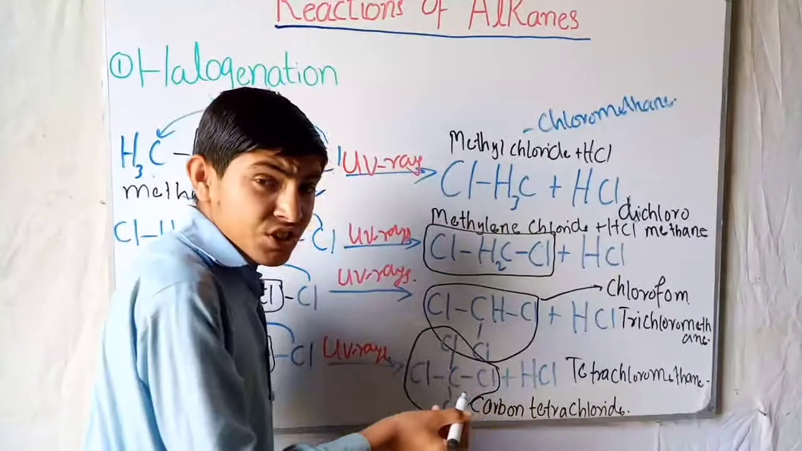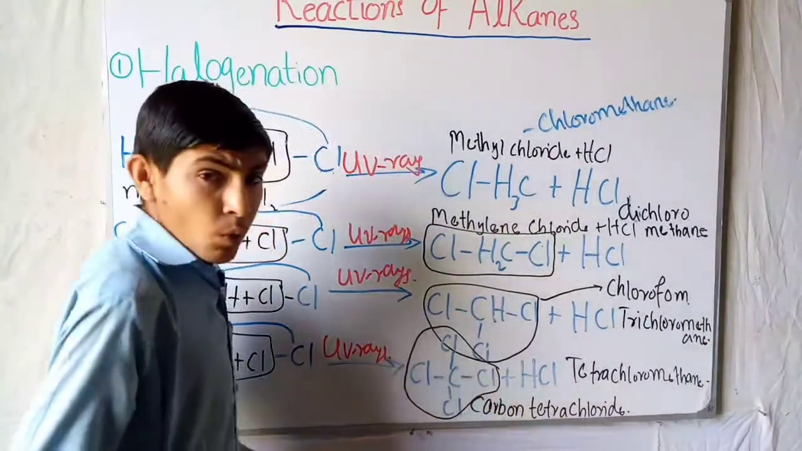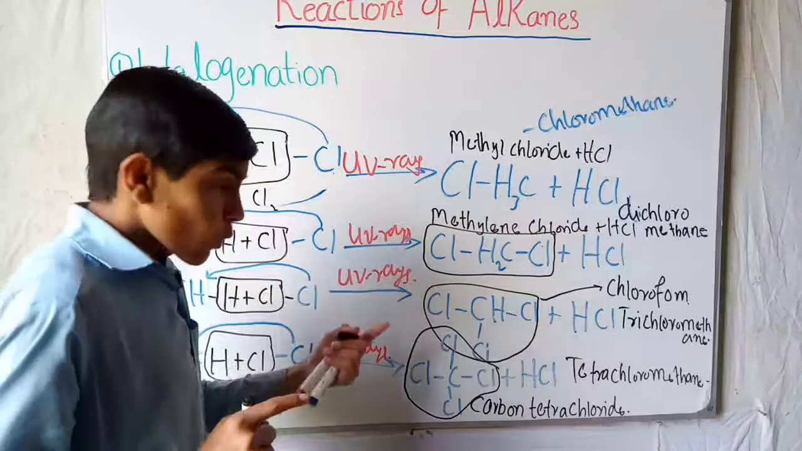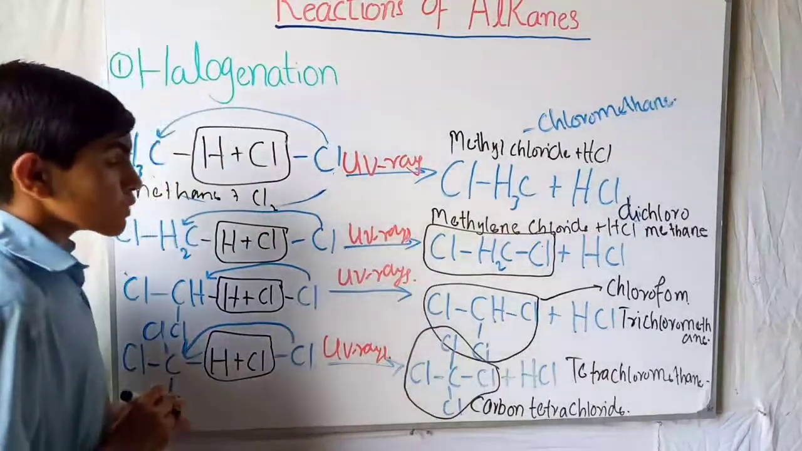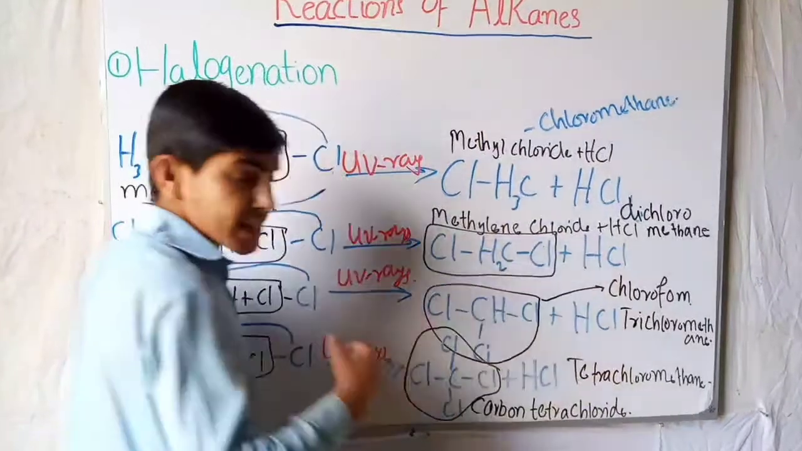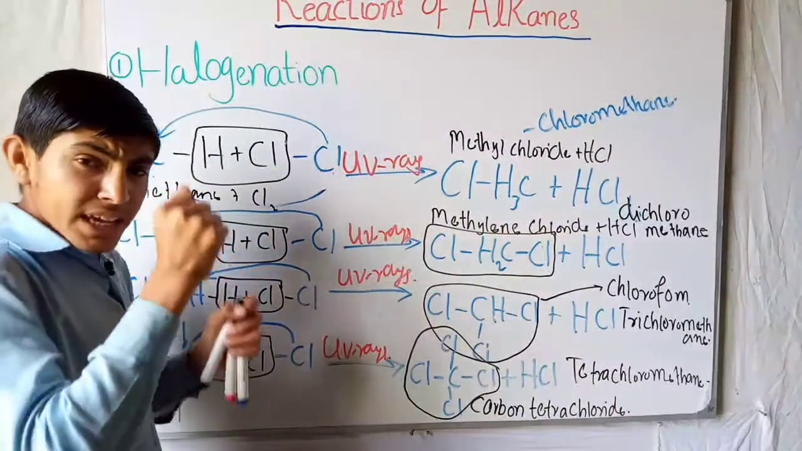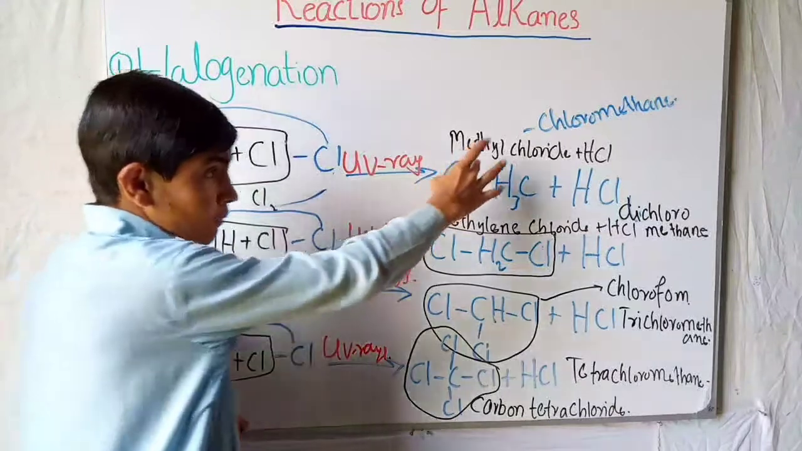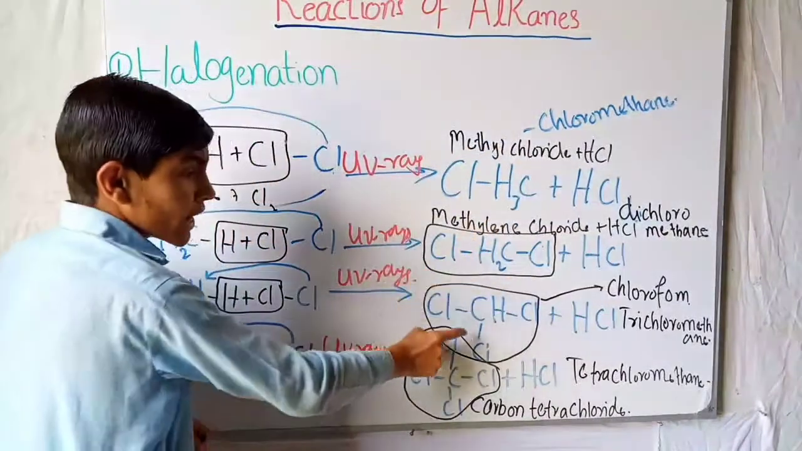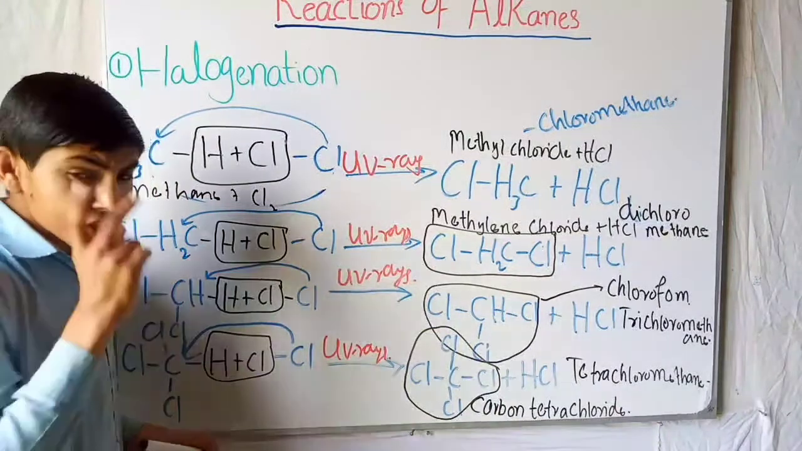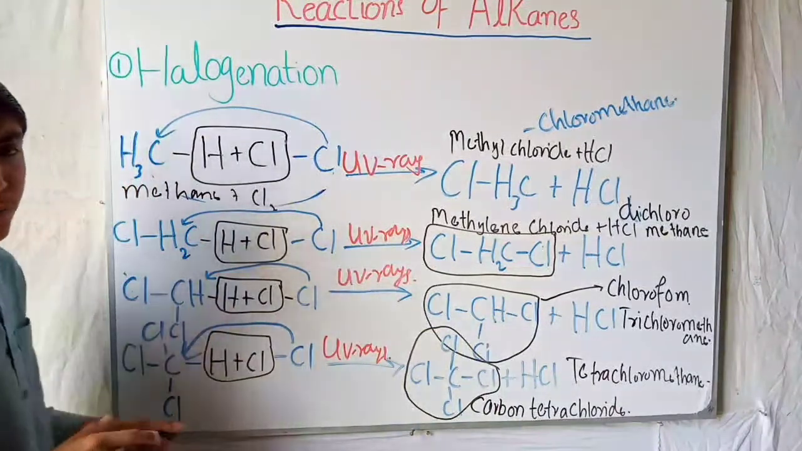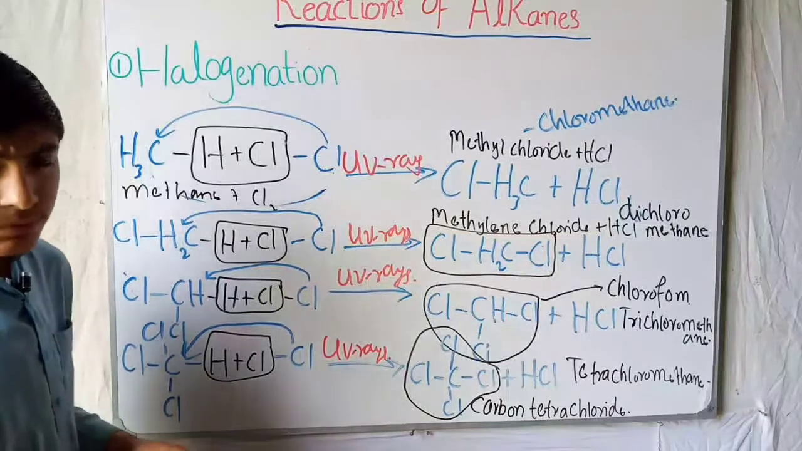It gives us tetrachloromethane, meaning when there are four chlorines with the methane. In all these reactions, HCl is given as a byproduct with the methyl chloride, methylene chloride, chloroform and carbon tetrachloride. The next reaction is the combustion reaction.